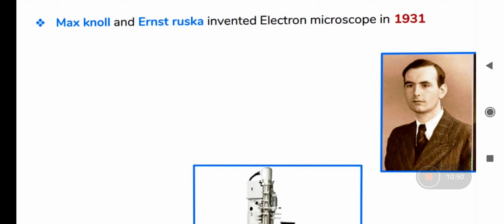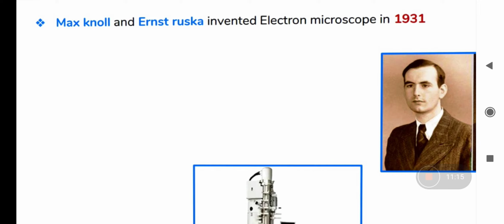You know, children, if you have to see the structure of a cell, you can usually use a compound microscope. But if you want to see the internal structure of a cell, if you really want to see what is inside the nucleus, what all the small structures are, the compound microscope will not help you out, right?